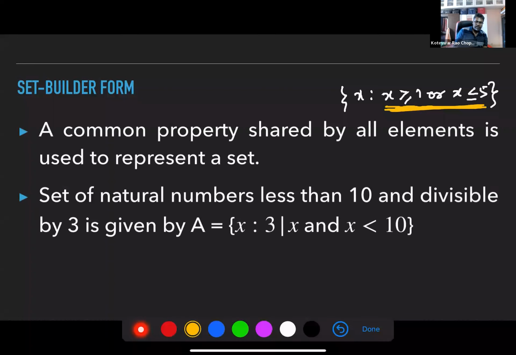Now, the set of natural numbers less than 10 and divisible by 3. This symbol means 3 divides. If you look at this, from here to here is the property shared by the elements of the set.